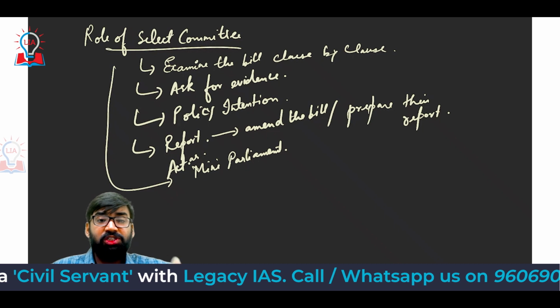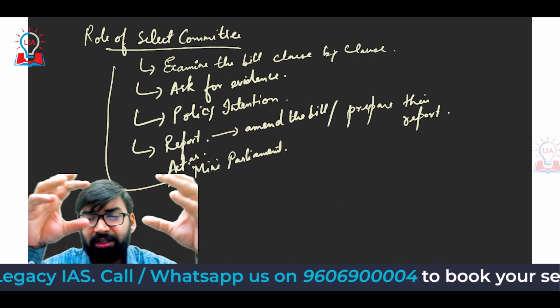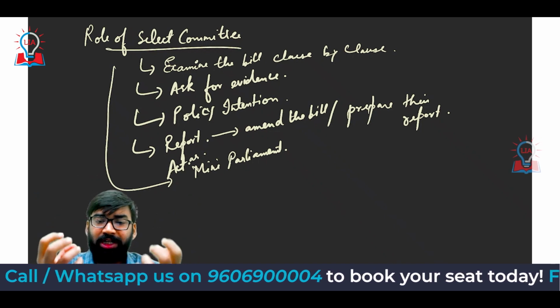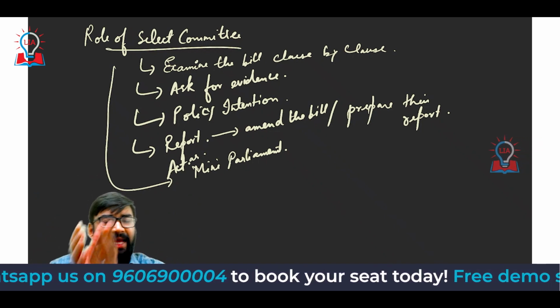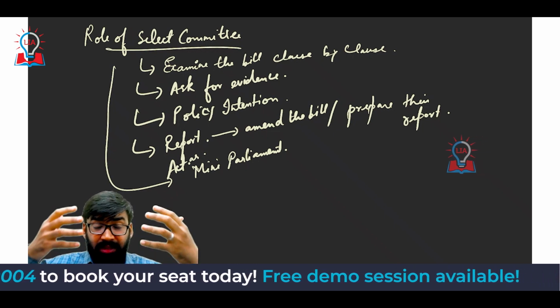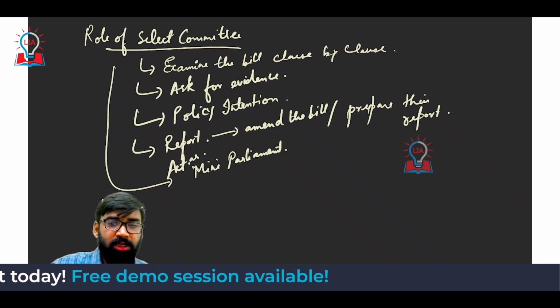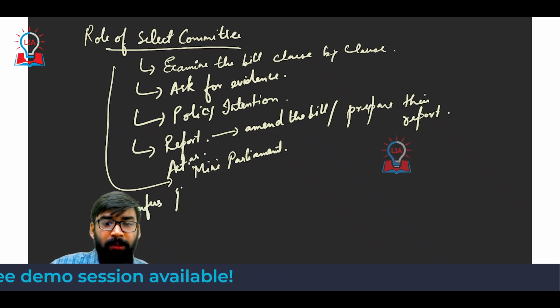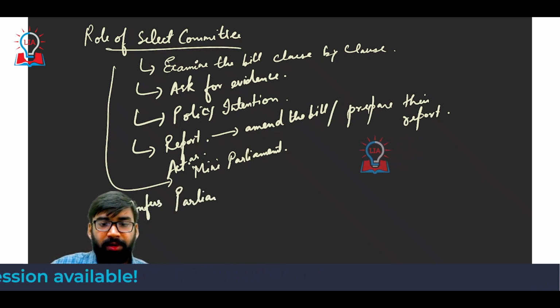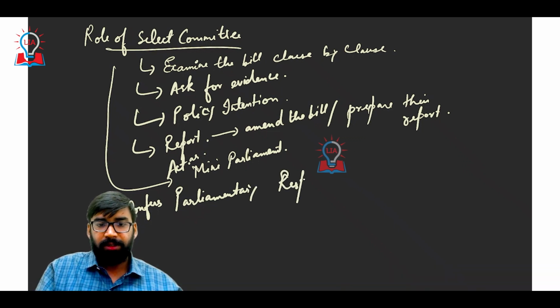Clear? So this is the role of the select committee. The select committee serves as an important link between parliament, the executive and the general public. Getting my point? And these committees also confer parliamentary responsibility.